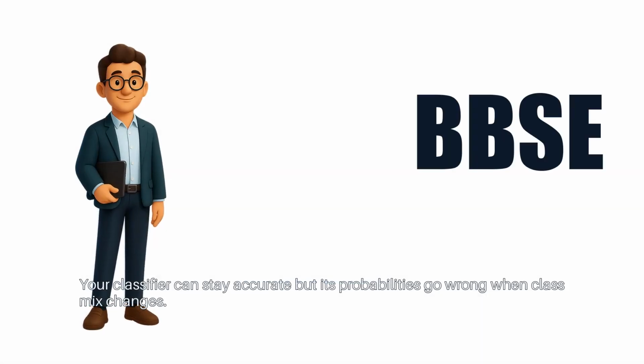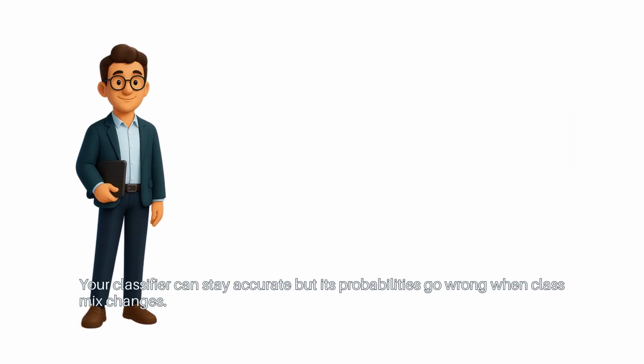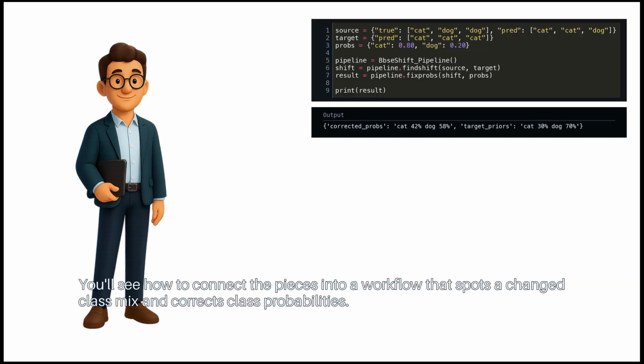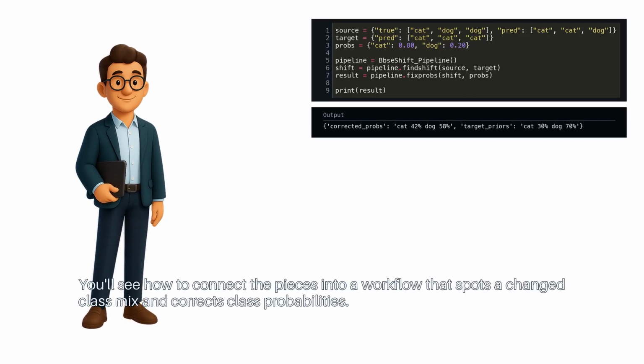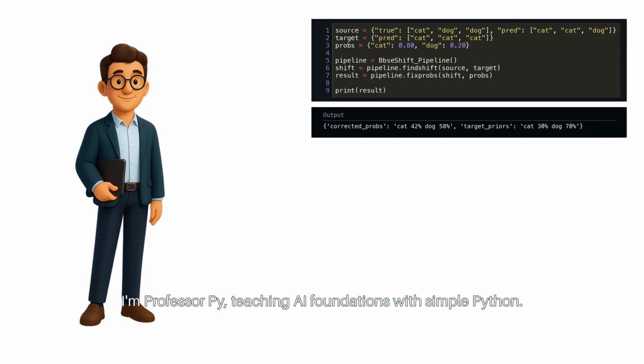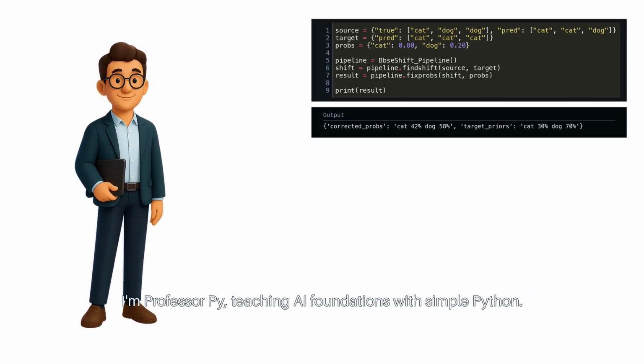Your classifier can stay accurate, but its probabilities go wrong when class mix changes. You'll see how to connect the pieces into a workflow that spots a changed class mix and corrects class probabilities. I'm Professor Pi, teaching AI foundations with simple Python.